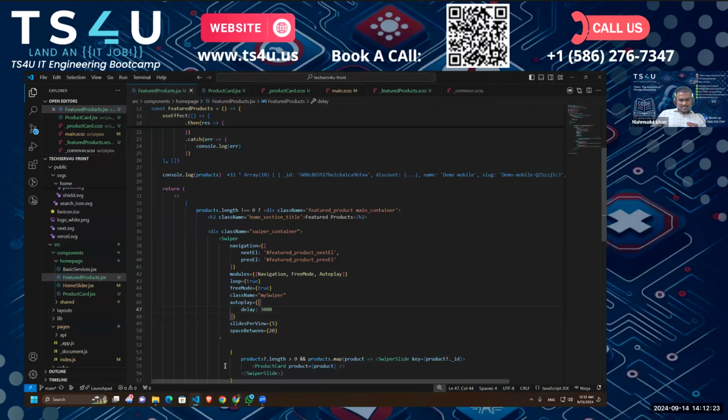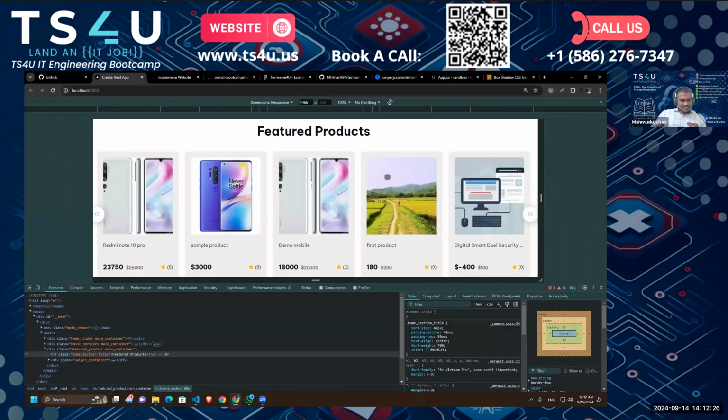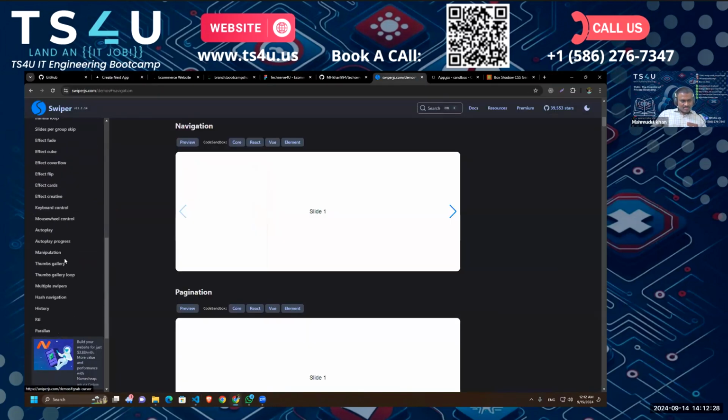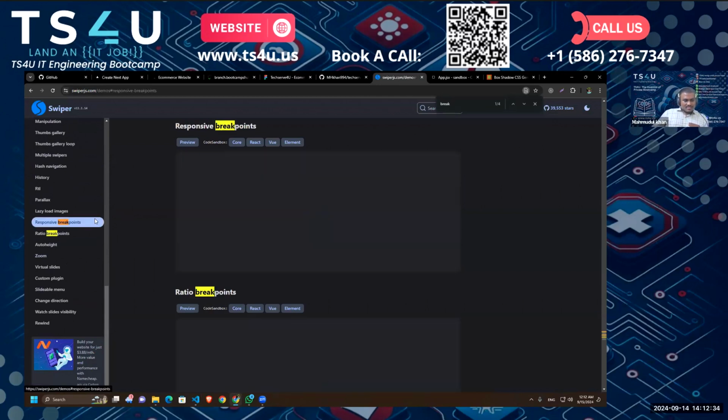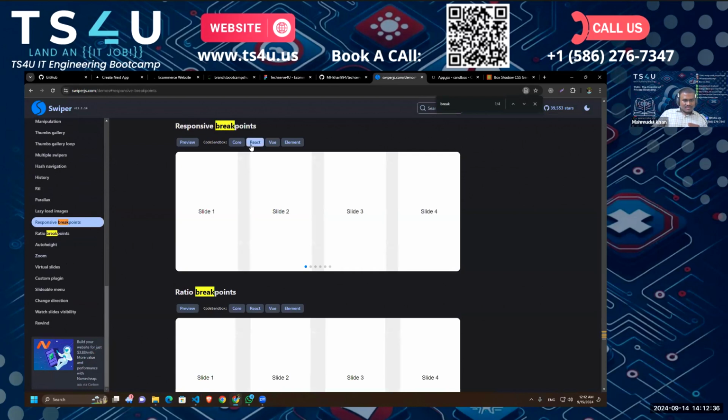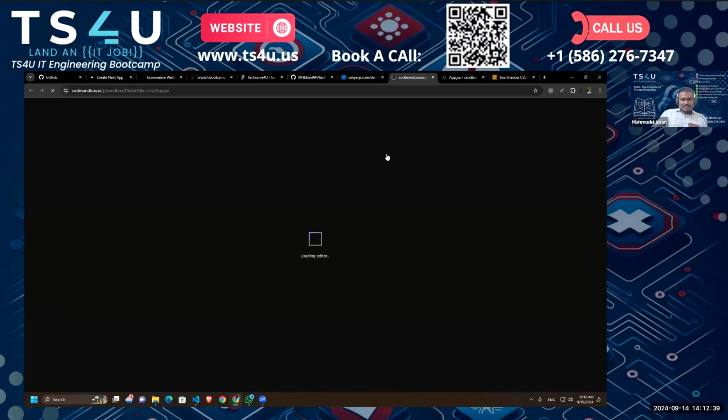So to do that, all of these are in their documentation. You just have to go to, okay, let's search breakpoints. Yes, as you can see, this is responsive breakpoints. Let's go to React. That will open another sandbox.